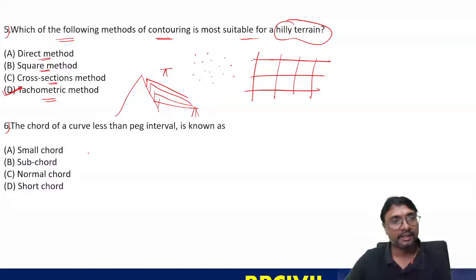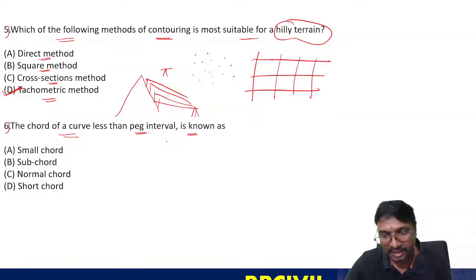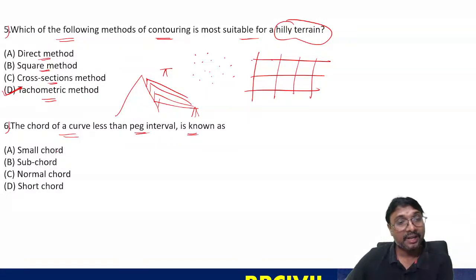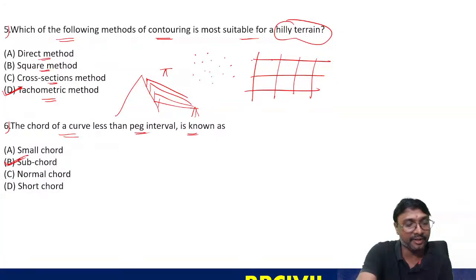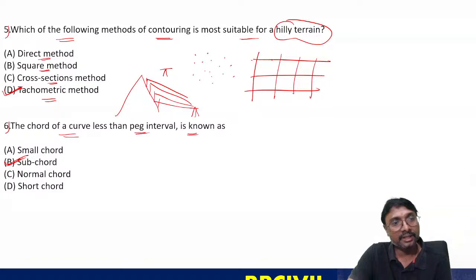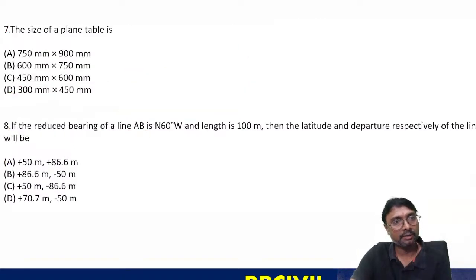Sixth question, answer B. The chord of a curve lesser than the peg interval is known as what? Generally the peg interval is taken as 30 meters. These are called sub chords. There is no chord called a small chord. Peg interval means the chain length, whether 30 meters or 20 meters. That is a normal chord, and this is a sub chord.